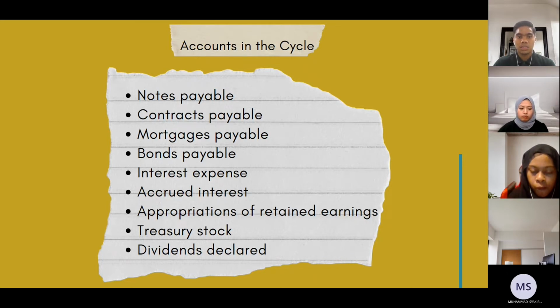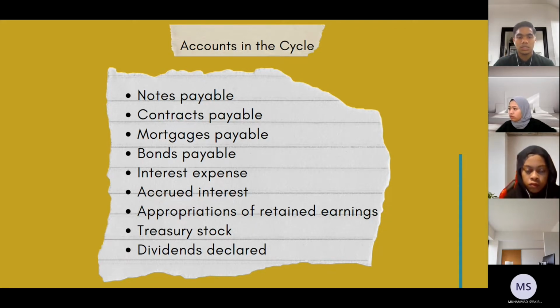Okay, interest expense. Non-operational costs are shown on the income statement. If we borrow money through bond, loan, convertible debt, line of credit, or any other type of debt, we will have to pay interest on it.